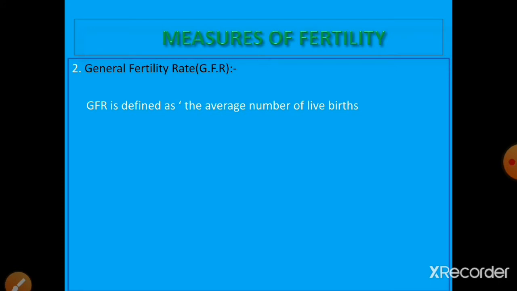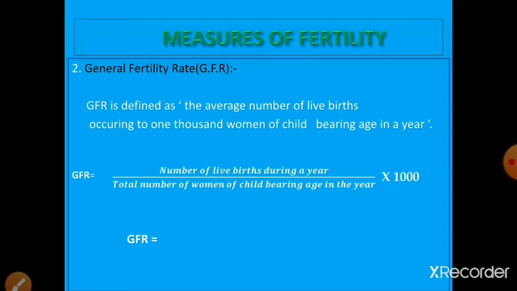GFR is defined as the average number of live births occurring to 1000 women of childbearing age in a year. Childbearing age means the age of females between 15 to 49 years. The formula of GFR is: GFR equals number of live births during a year divided by total number of women of childbearing age in the year, into 1000. In short form, this is B divided by summation 15 to 49 FP, into 1000.